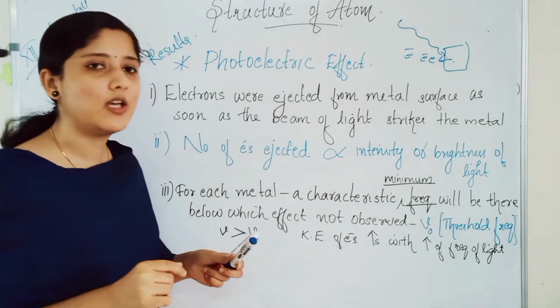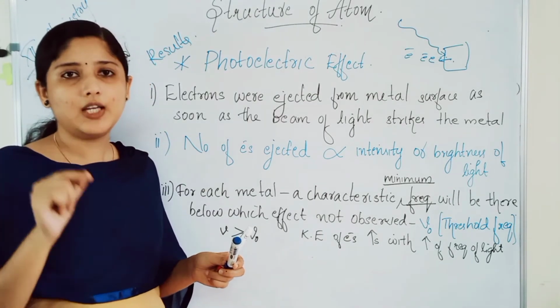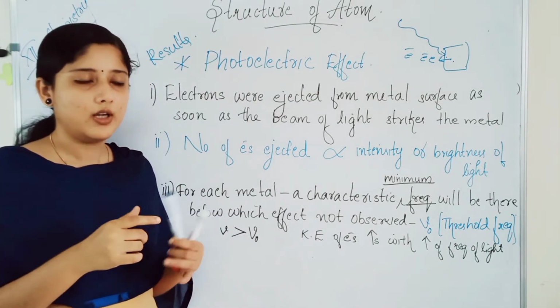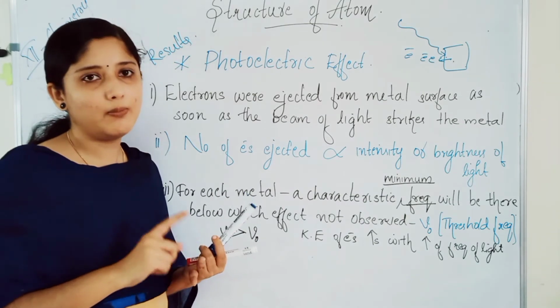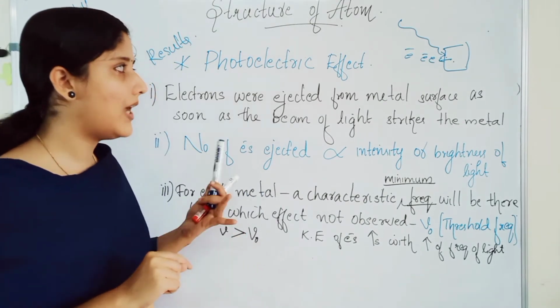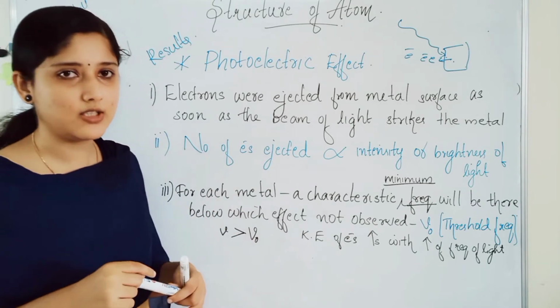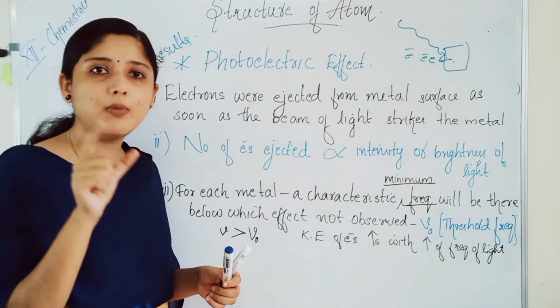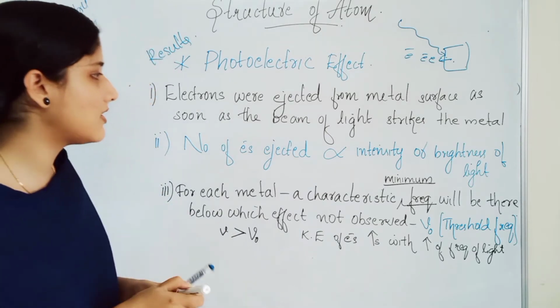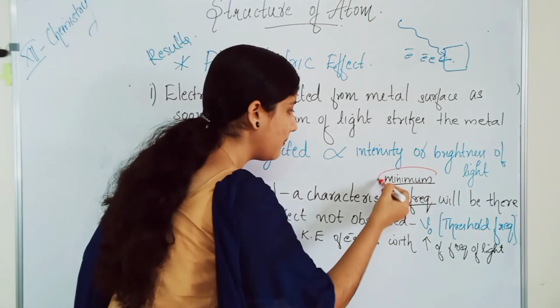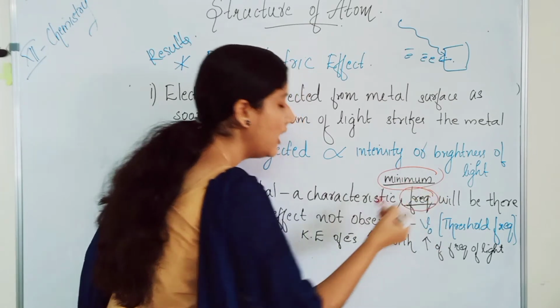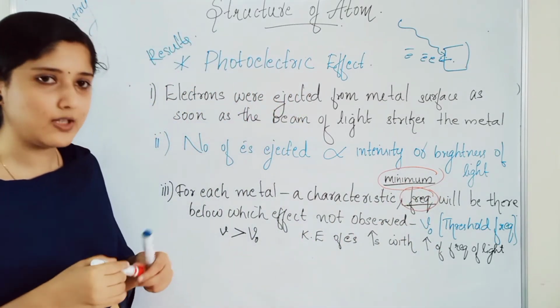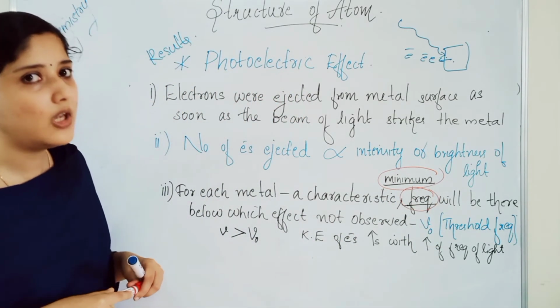Next point is, for each metal, we already said rubidium, potassium, like that metals are used here. From those metals electrons will be ejected. For each metal there is a characteristic minimum frequency below which this effect, the photoelectric effect, will not be observed.